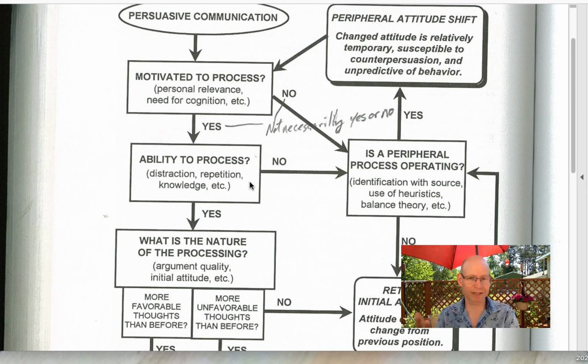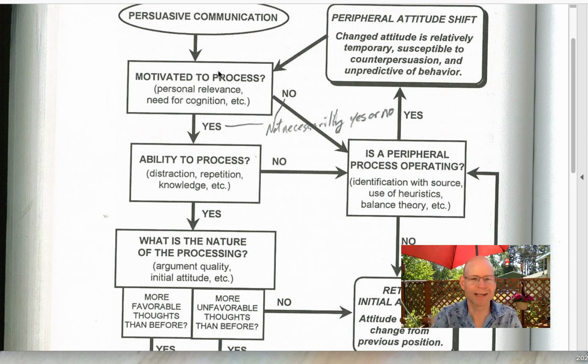Maybe I want to think about this, but I haven't developed critical thinking skills. Okay, if the answer to one or the other is no, then you have to take the peripheral route. You have to just use some mental shortcuts and reach your attitude change or your decision through that.